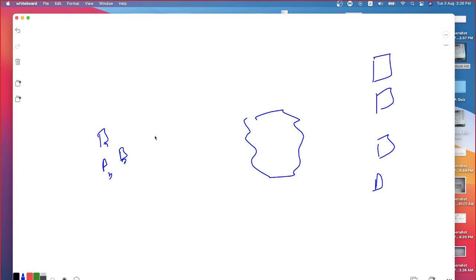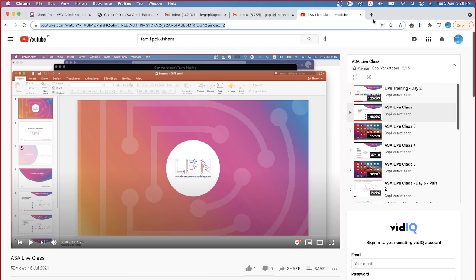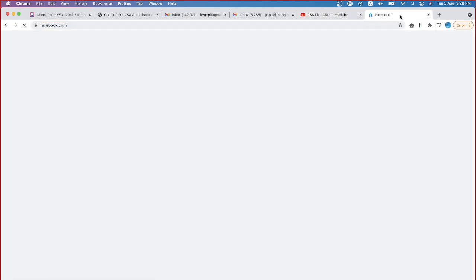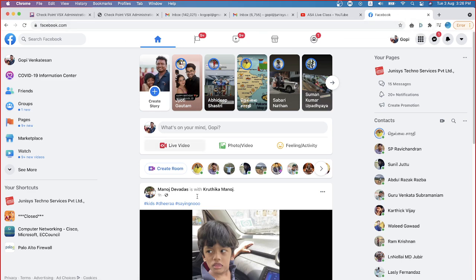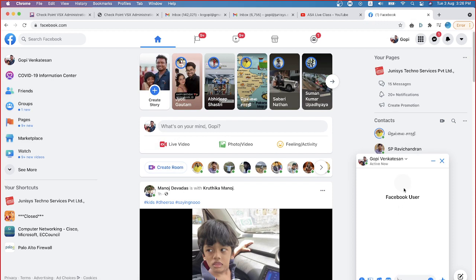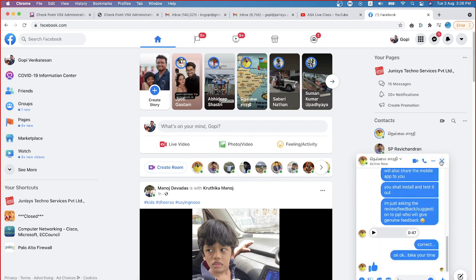For example, chat is an application, right? You have a game, it's an application. Your Facebook is a collection of multiple applications. So within your Facebook, you have everything as an independent application. I'll show you that. If I go to my Facebook account, now if I go to chat, this is an application. Can you see that? This is my application.